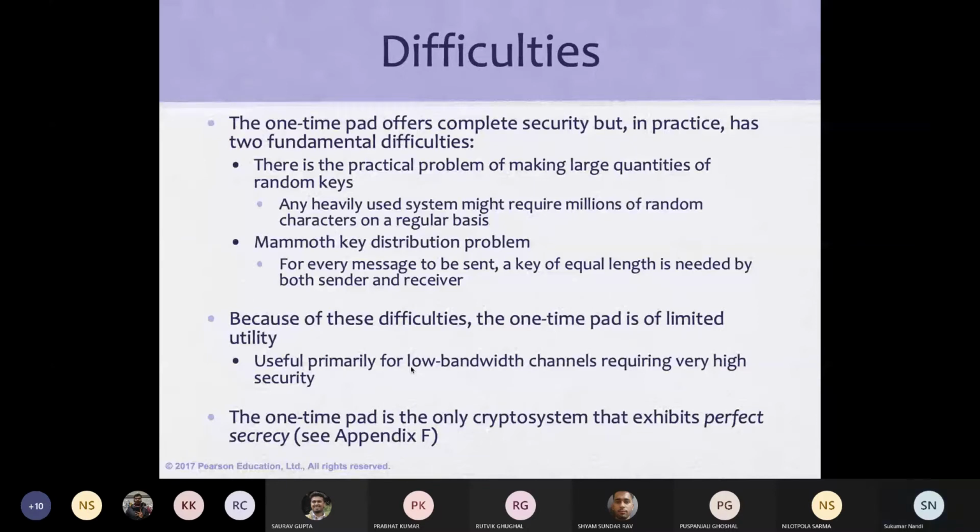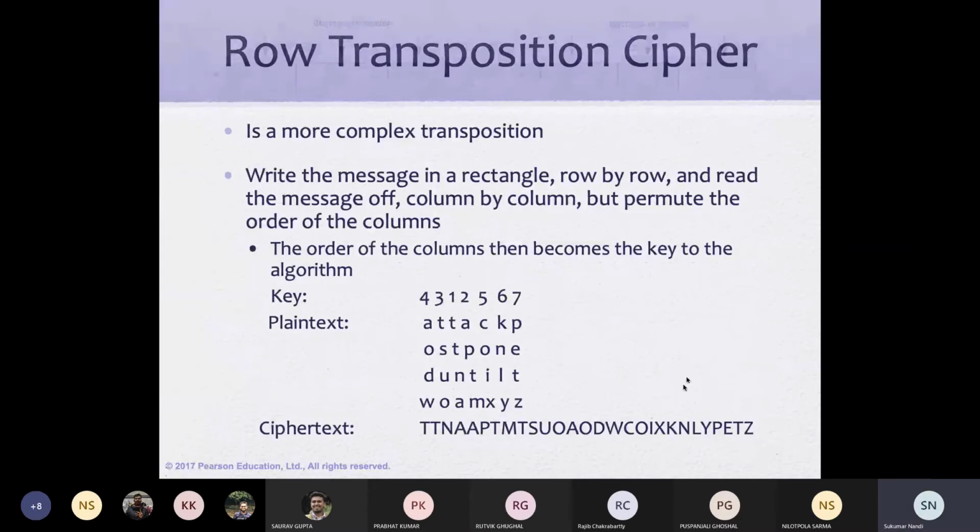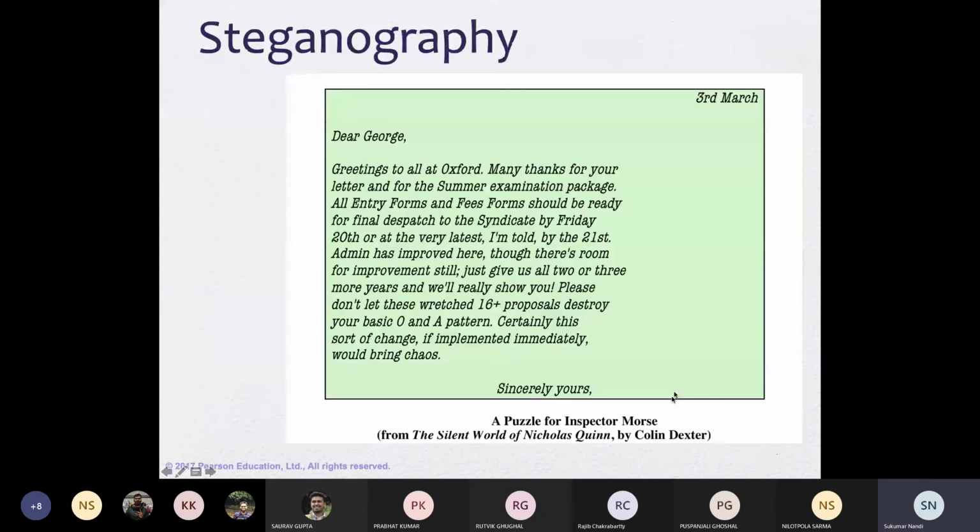That's why it is highly difficult to have a one-time pad system. Ultimately, it is not so simple to implement a one-time pad. But if we can achieve one-time pad, it will be the best. The rest you can read from the slides.